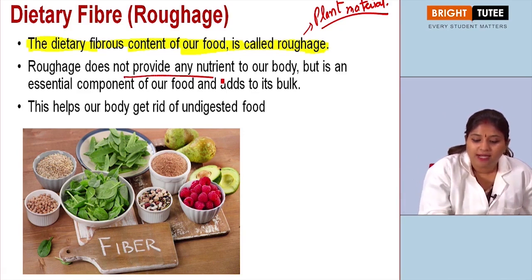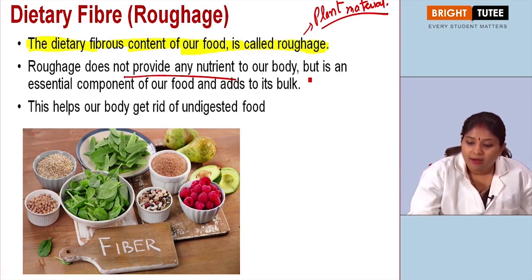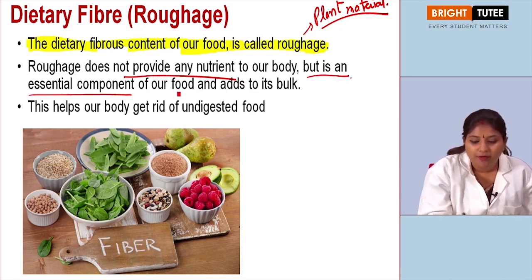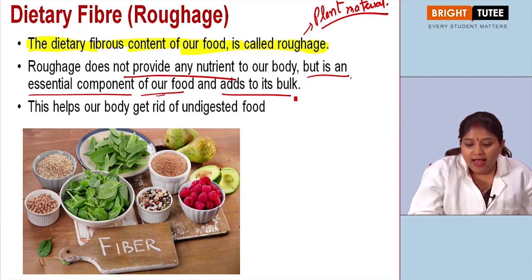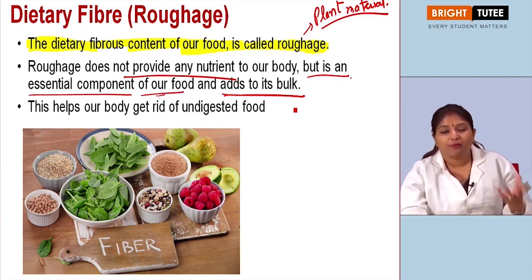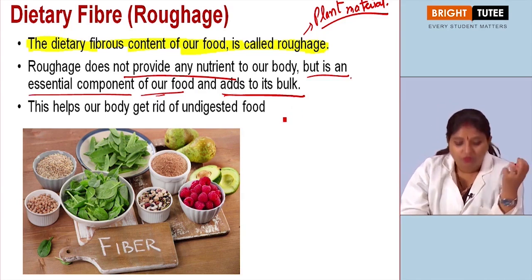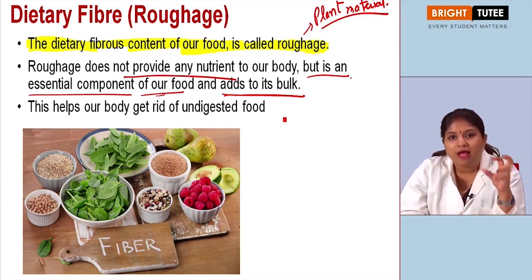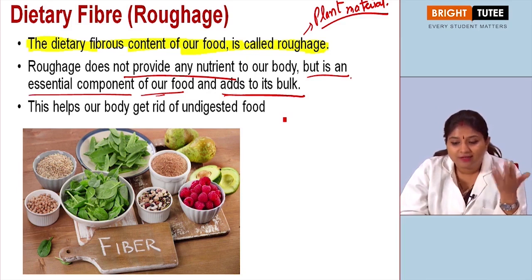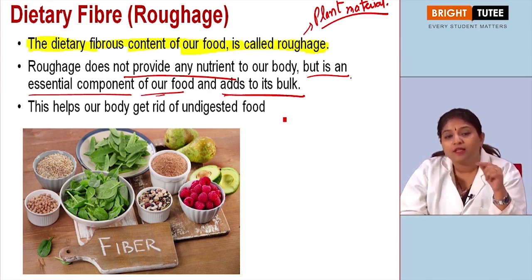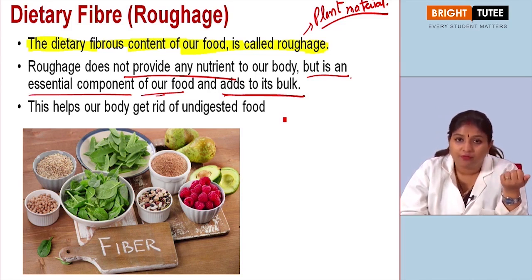Although it does not provide any nutrient to our body, it is an essential component of our food, and it adds to its bulk. For example, if we talk about avocado, that is a fruit which is rich in dietary fiber, so it adds to the bulk of that particular food. This also helps in the proper digestion of the food, right?